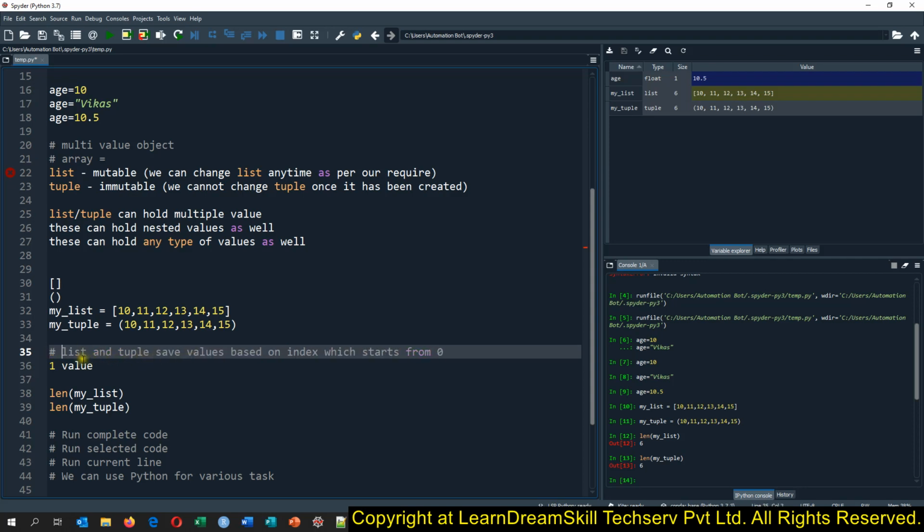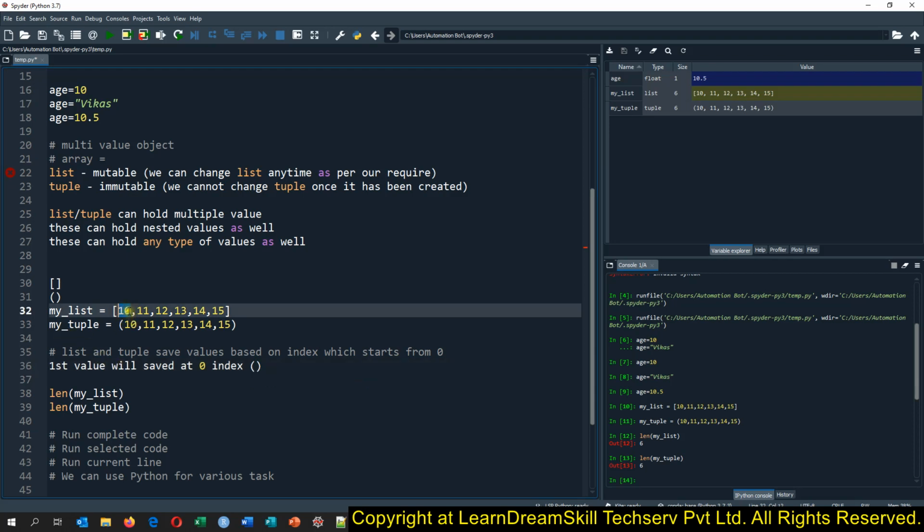And how it is working: the first value will be saved at the 0 index number, which means this 10 and this 10 will be saved at the 0 index in the list, and same way this 10 will be saved at the 0 index in this tuple. Same way, the next will be saved at the 1 index, then the second index, the third index, the fourth index, and the fifth index.